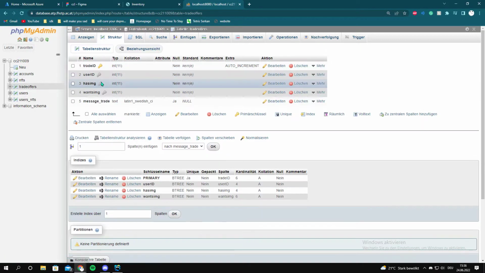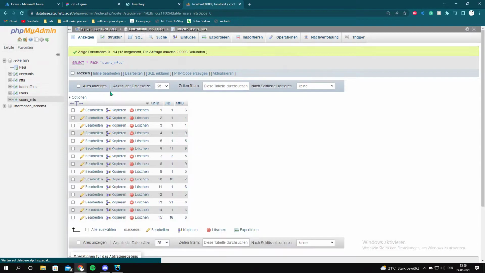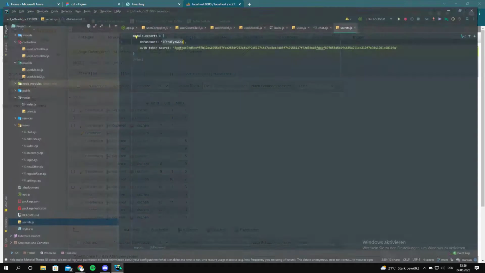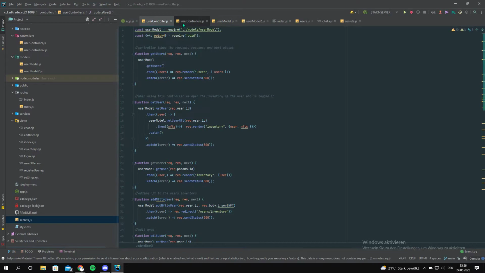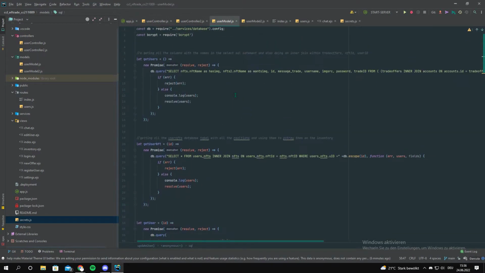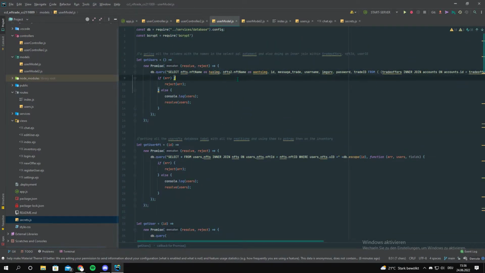Trade offers are similar. We have the user ID, has image and wants image. Those are the user NFTs from here. And I did inner joins in the code in the controller, in the model. Up here, I have the has image.